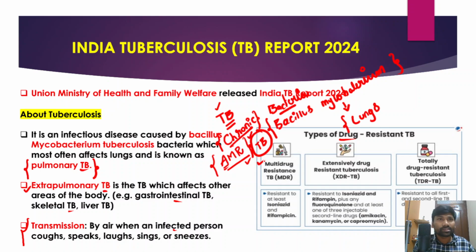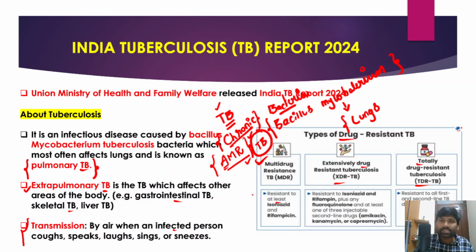Multi-drug resistant TB, which is also known as MDR, extensively drug resistant tuberculosis, XDR TB, and totally drug resistant tuberculosis, TDR TB. When we talk about multi-drug resistant TB, this variety of TB develops resistance to multiple drugs, right? So it is resistant to at least isoniazid and rifampicin medicines.